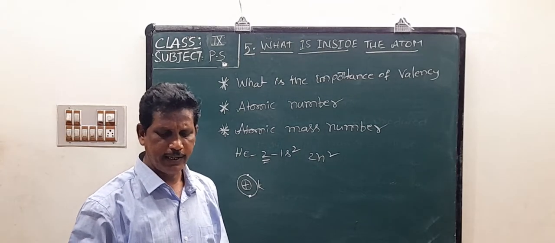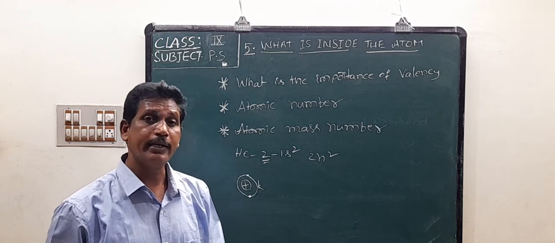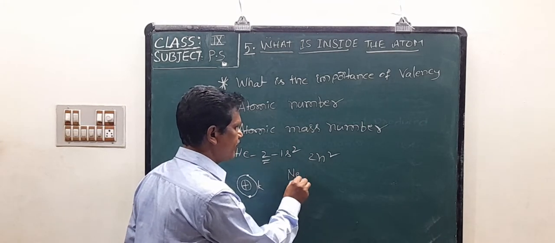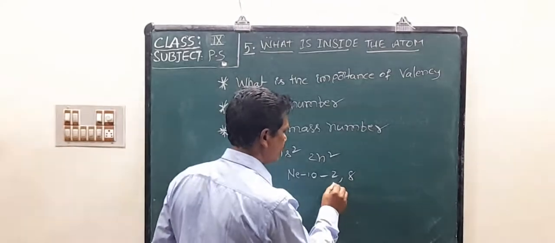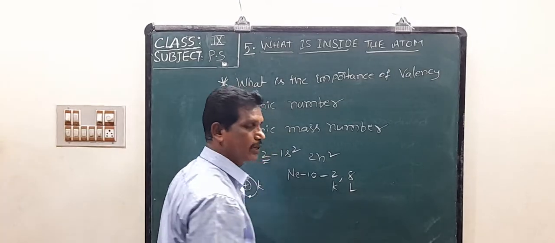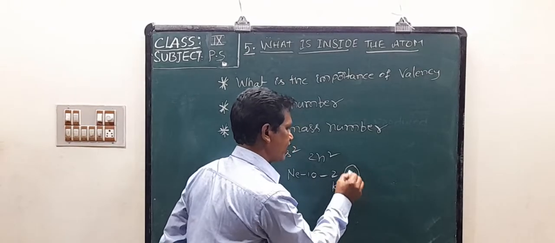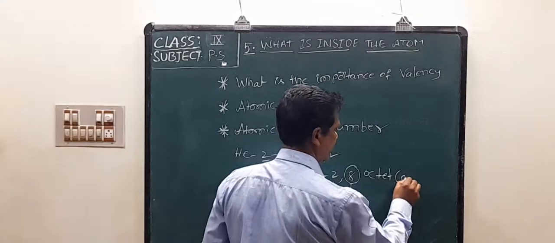Neon and argon have 8 electrons in their outermost shells. The atomic number of neon is 10, and its electronic configuration is 2, 8. The K shell contains 2 electrons and the L shell, the second and outermost shell, contains 8 electrons. It is an octet configuration.